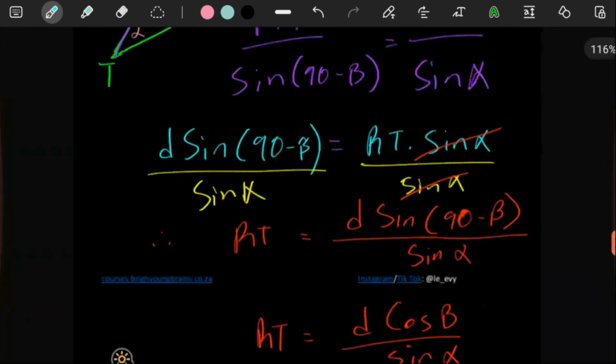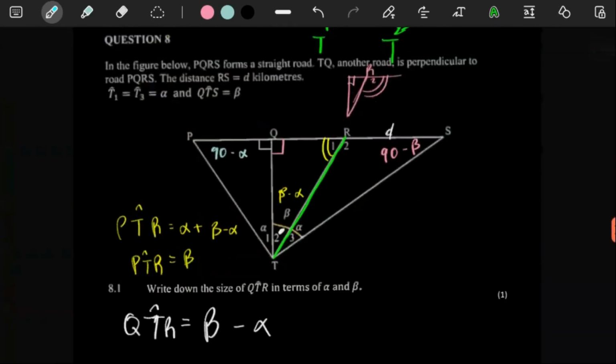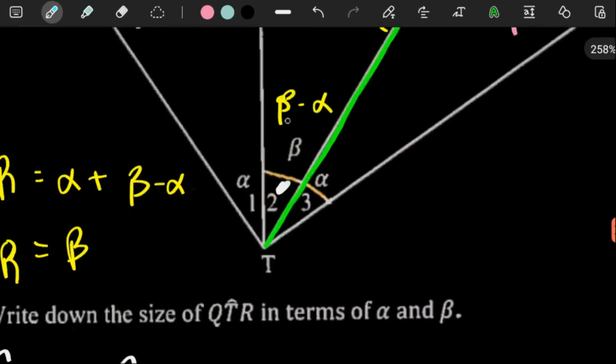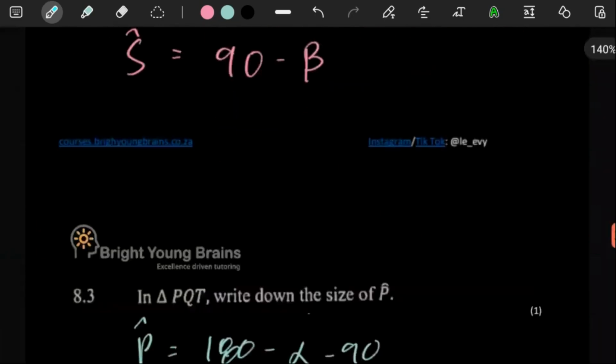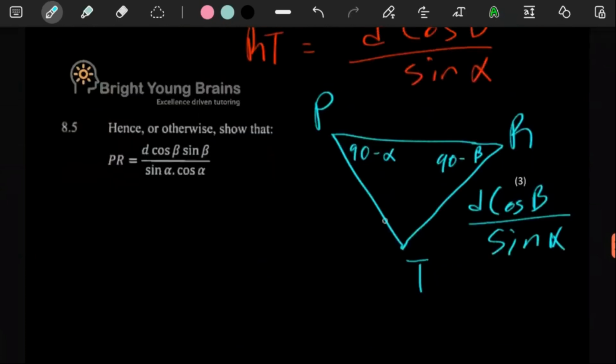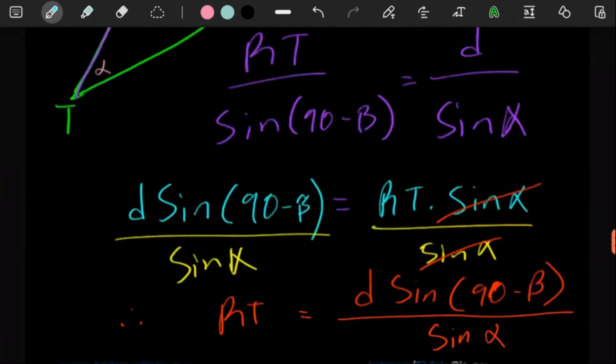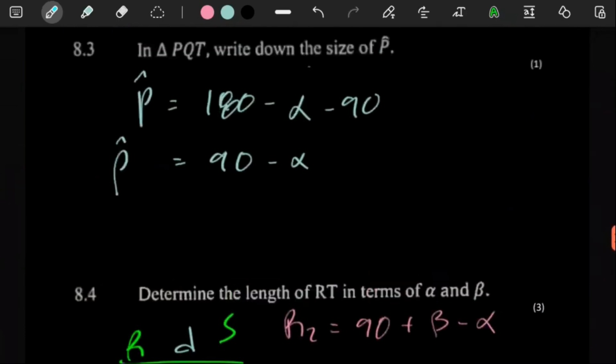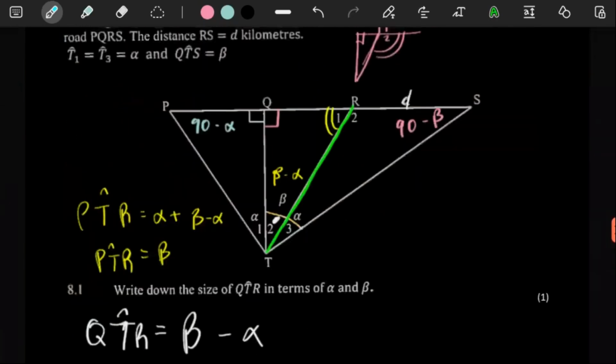This one down here is technically beta minus alpha, and then this is alpha. So the whole thing here is just this angle plus alpha, which is just going to give you a beta. This angle is just beta. You remember we also did it in the previous question. Here I see PTR is this angle plus that angle, which is just a beta.